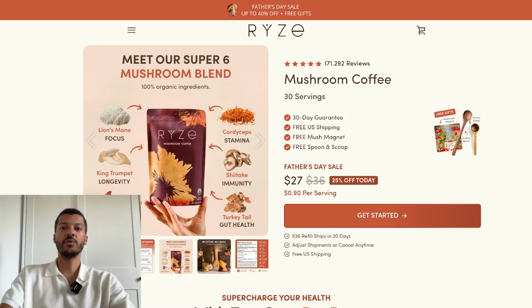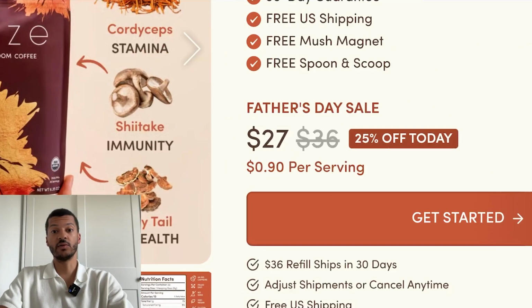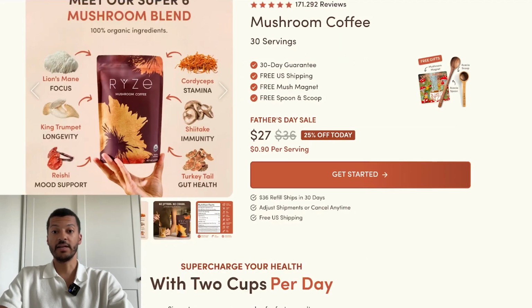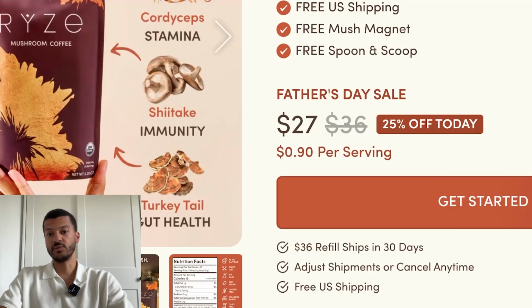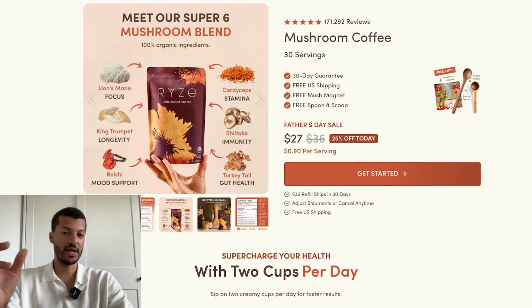Okay, so here we have the mushroom coffee, obviously. The first thing that we see is that it's 25% off today. You see the normal price would be $36, but now it's $27, right? Another thing to realize here, it's only $0.90 per serving. So they actually calculate how much it costs and how cheap it actually is per serving, right?